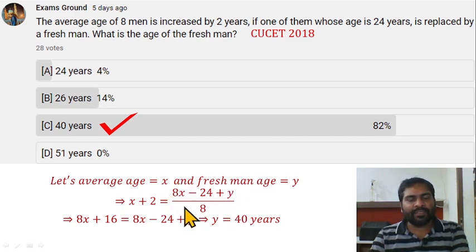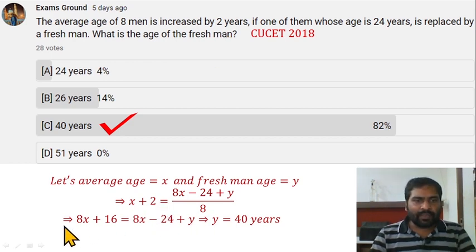This is the new average. The new average is 2 years more than earlier, so x plus 2. To solve it, 8x plus 16 equal to 8x minus 24 plus y. This 8x cancels out from both sides. y equal to 40 years. Age of freshman equal to 40 years.